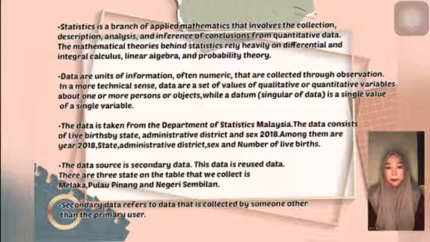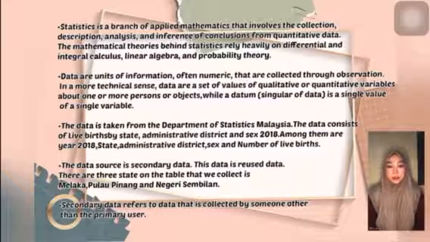Statistics is a branch of applied mathematics that involves the collection, description, analysis, and inference of conclusions from quantitative data. The mathematical theory behind statistics relies heavily on differential and integral calculus, linear algebra, and probability theory.